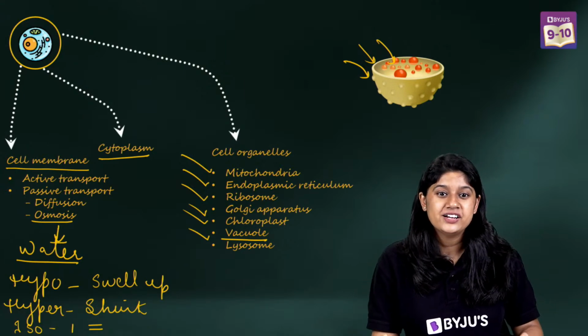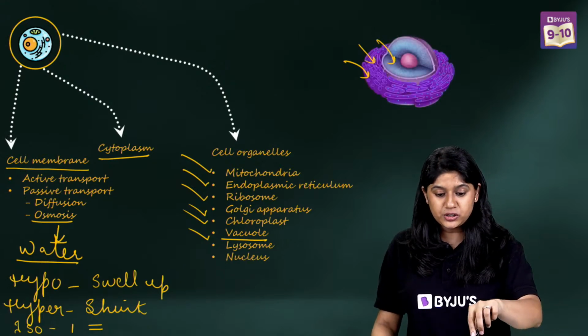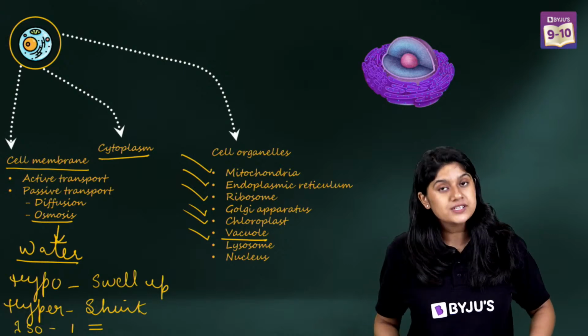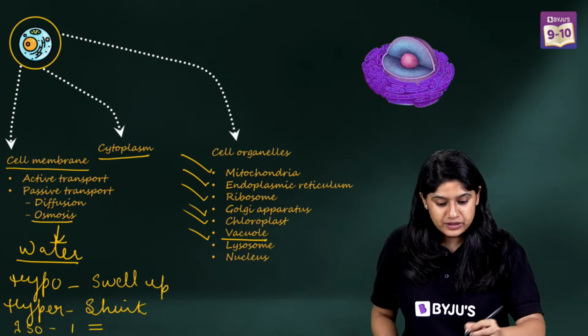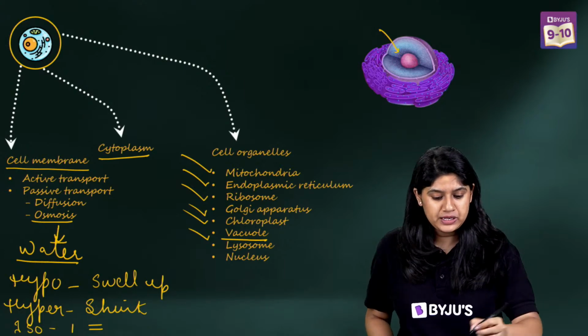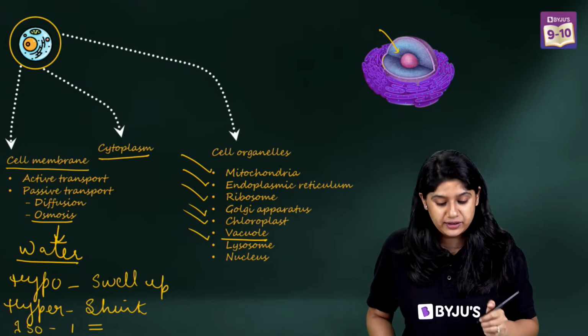Societal bags of the cells, the lysosomes. Last but not the least, let's discuss the nucleus. That's super important. Now, the nucleus we have in the eukaryotic cells. It has the fluid, which is nucleoplasm. It has a membrane, which is the nuclear envelope or nuclear membrane.